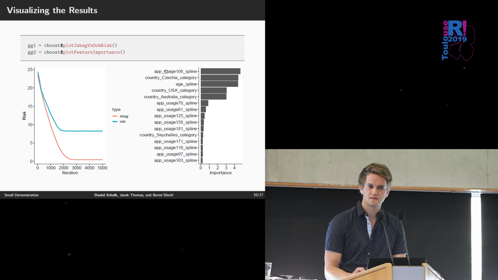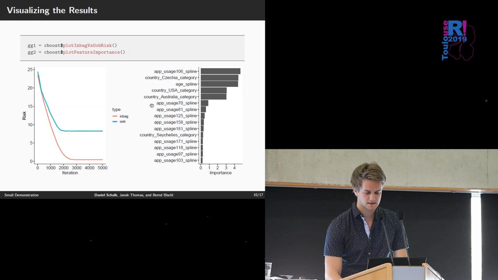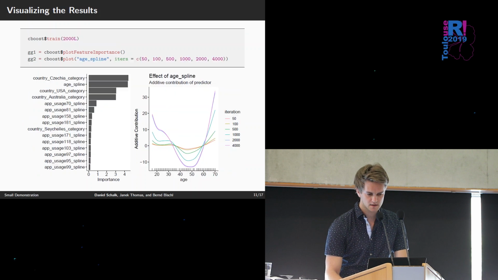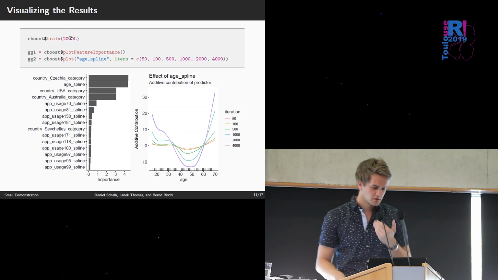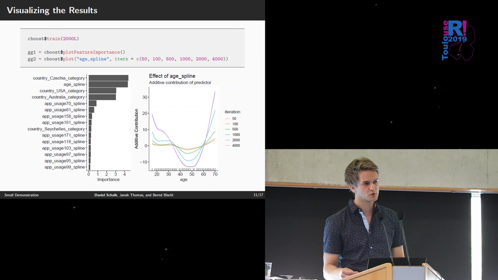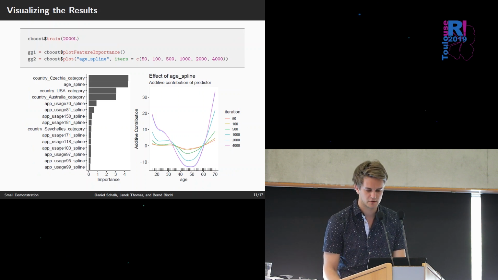But our model says, hey, this feature is very important, you should have a look at it. But it's total crap to look at this feature. So we want to have a look at our model at 2,000 iterations, because this looks okay. So we can just call train 2000 again. And this is what I also told you, that we can very easily jump back and forth in the iterations. So we don't train the model from scratch, we jump back within maybe a second, instead of training everything again.